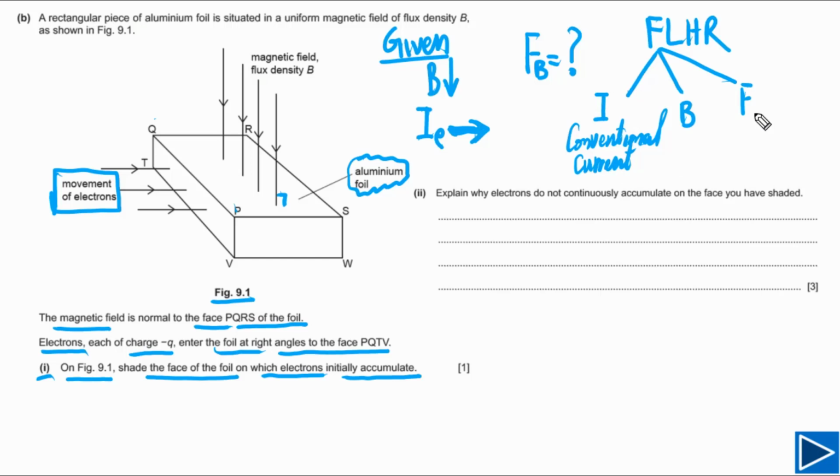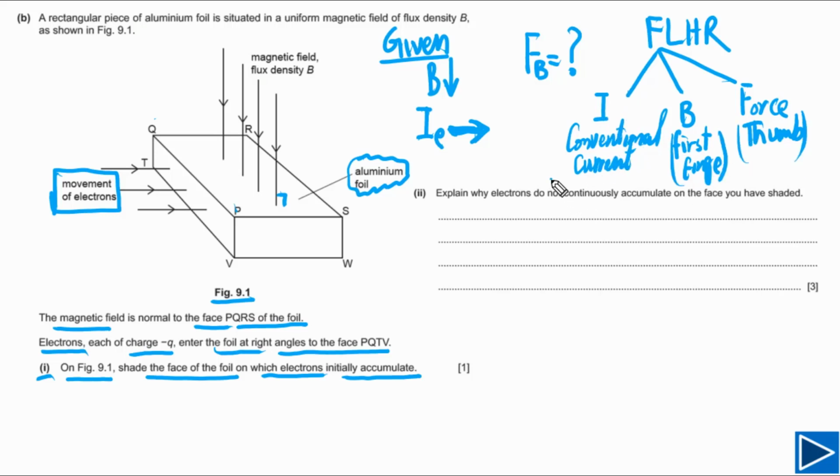In Fleming's left hand rule, the thumb points in the direction of force and the first finger points in the direction of the magnetic field.